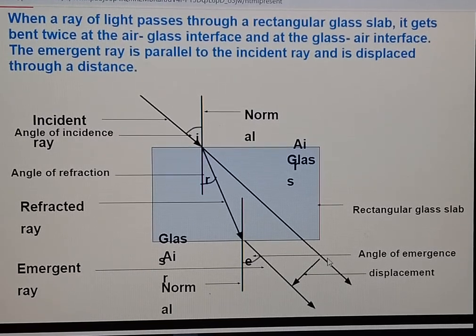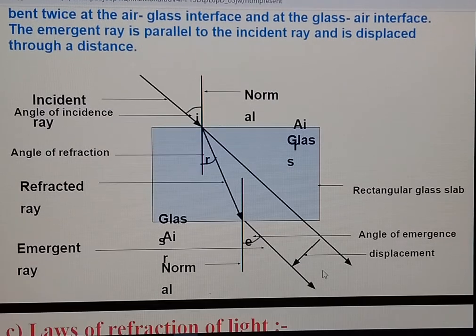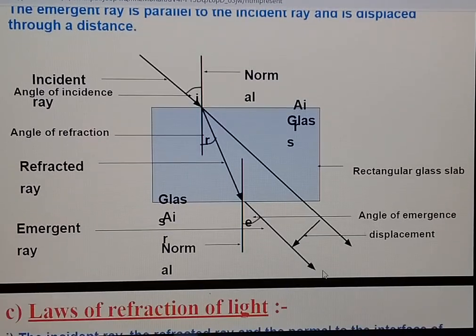Always, the incident ray and emergent ray remain parallel to each other.